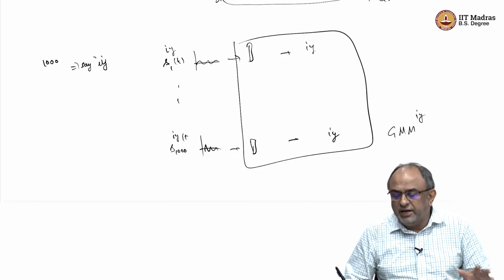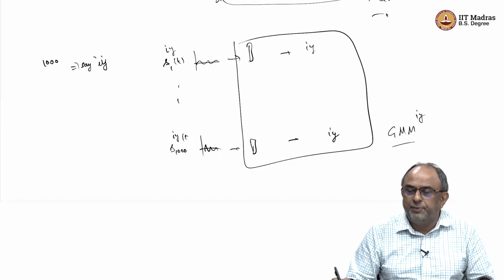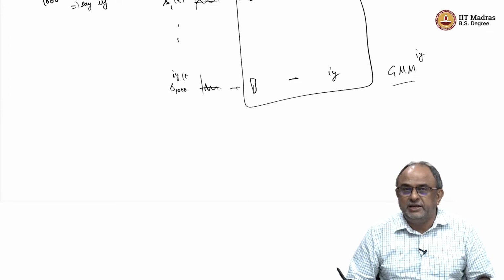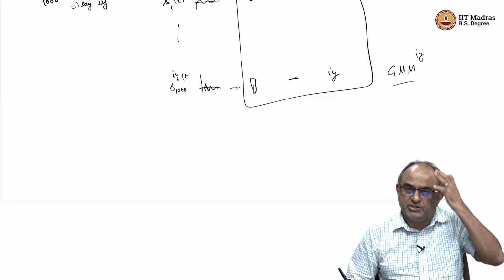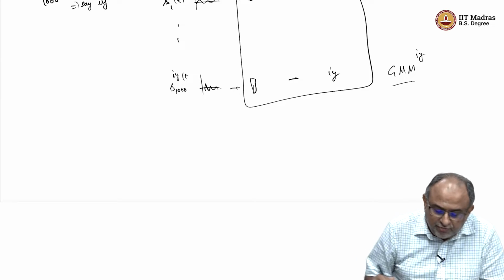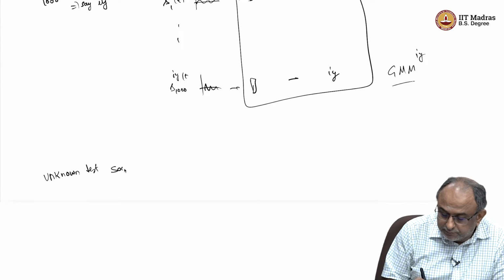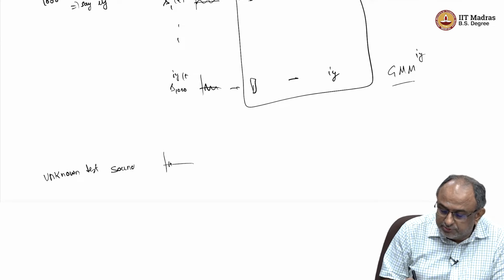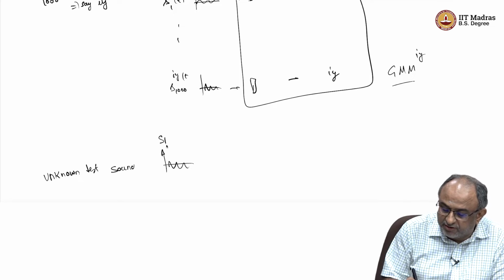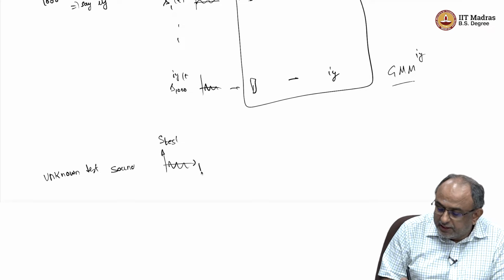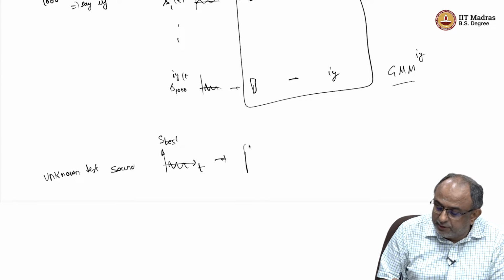So, again we have now a good model for R and E, but this is now a mixture of Gaussians, okay. Now, if an unknown test sound comes, so this is my unknown test sound, S test. As usual, I will extract the MFCC vector.